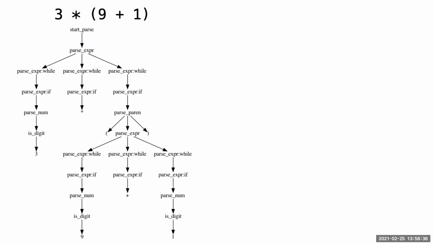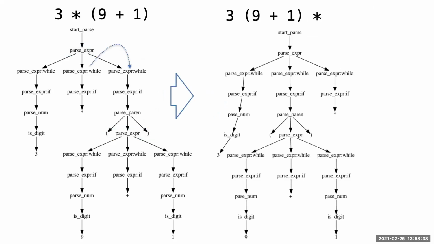Here is an example when two while nodes are not compatible. That is, the two iterations do not represent the same non-terminal symbol.